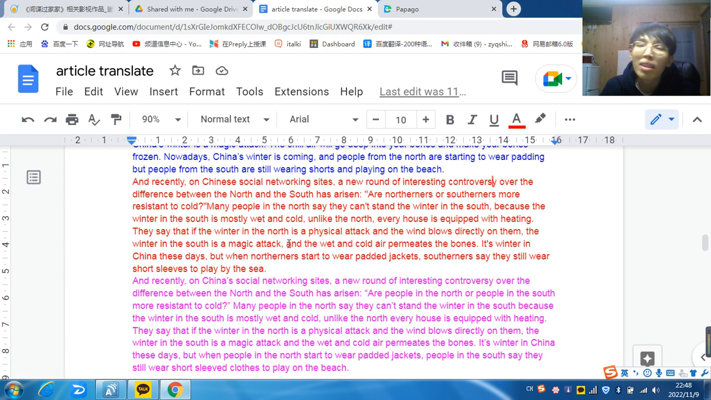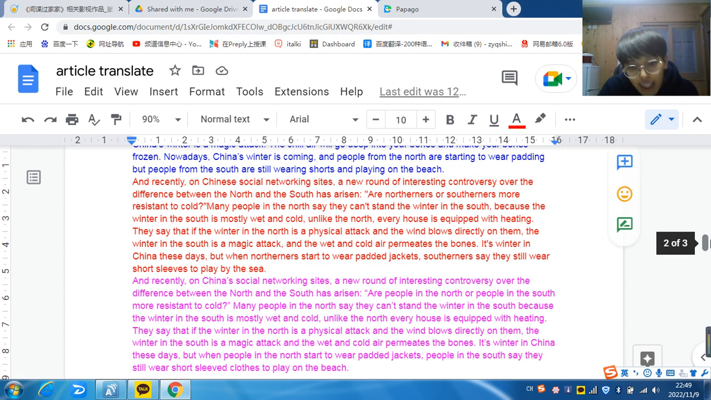But in the south it's not below 0, and the people in the south say their cold is different. Their cold is like a magic attack. It's wet and the cold air will permeate into your bones. You feel cold in the whole body. And I heard some of my friends say they prefer to stay outside than inside their room, because outside is warmer than their house.